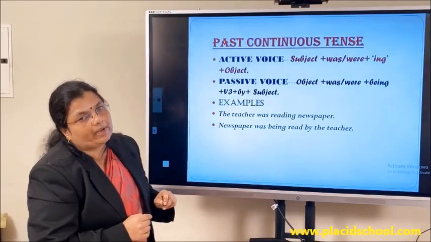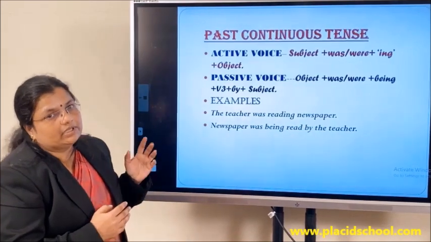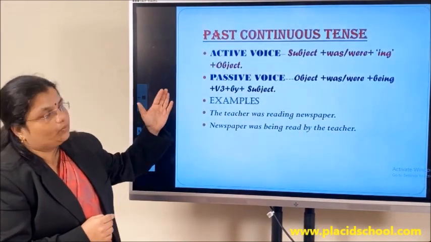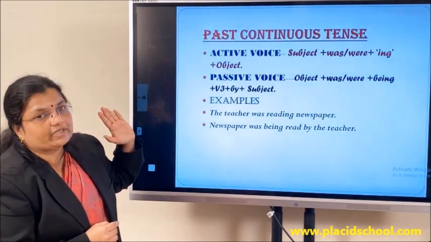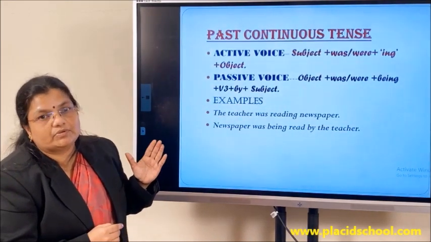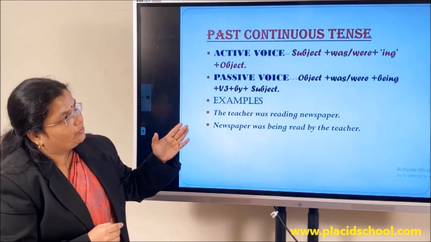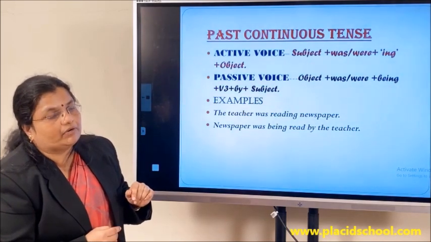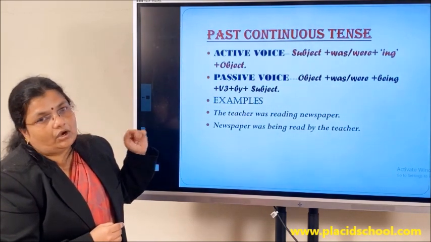Next, let us look into the past continuous form. Similar to present continuous, we have a structure. What is that structure? Subject plus was or were. To show that it is in past tense, the be verbs we have are was or were, plus the ing form of the verb, followed by the object.